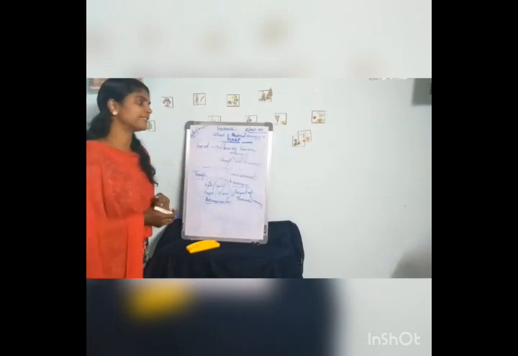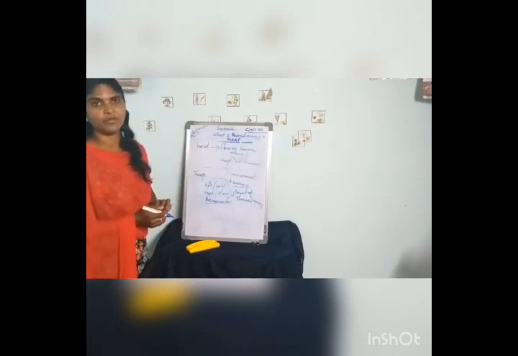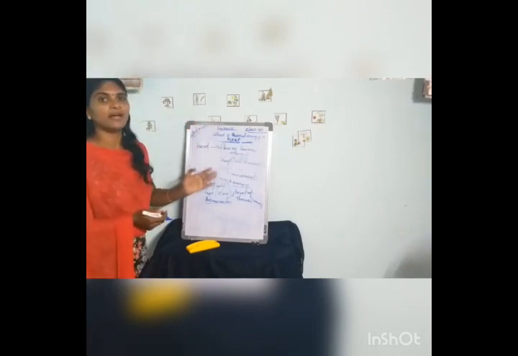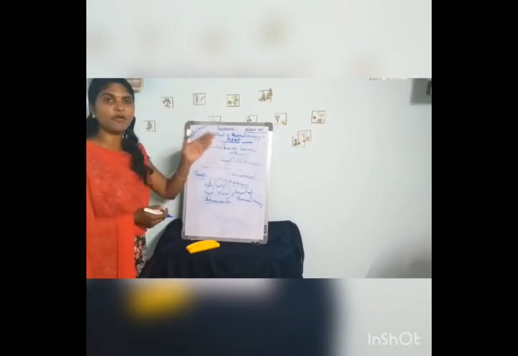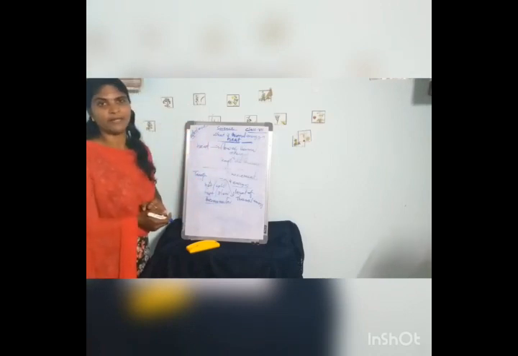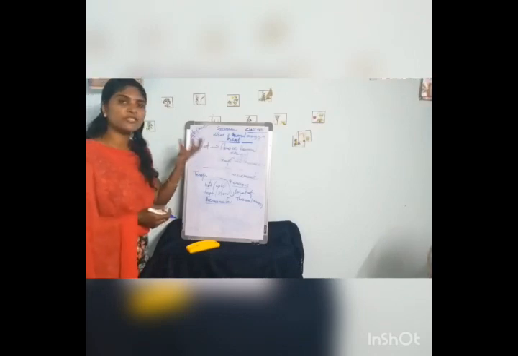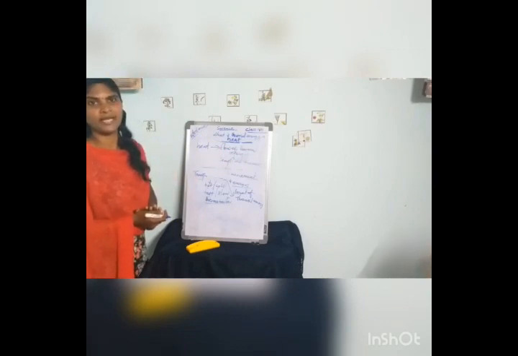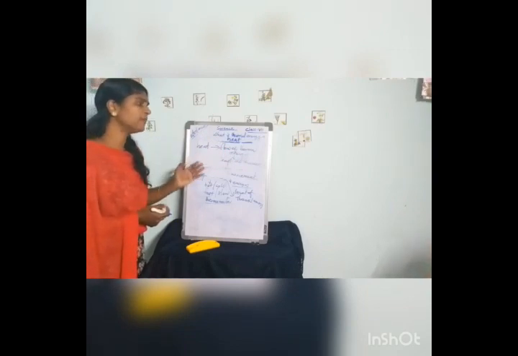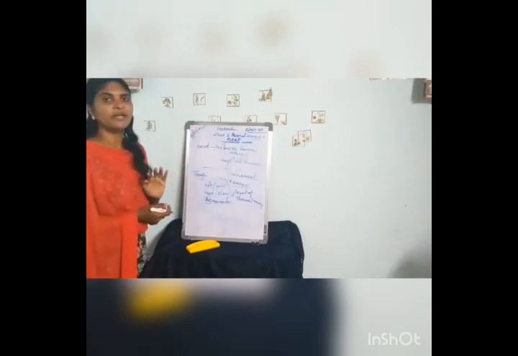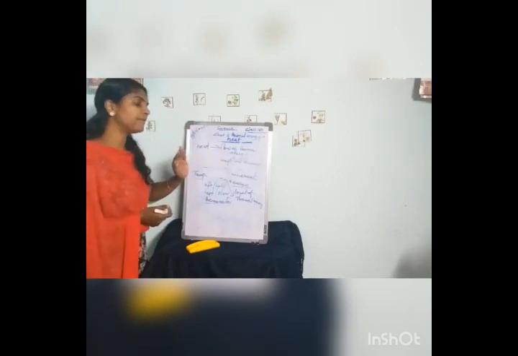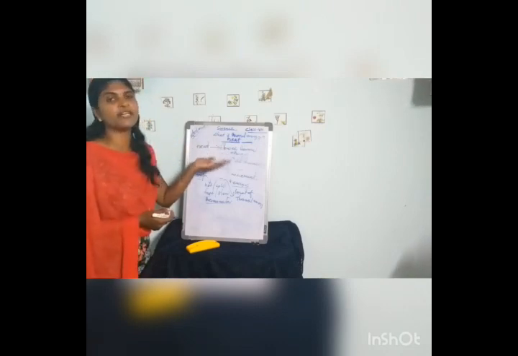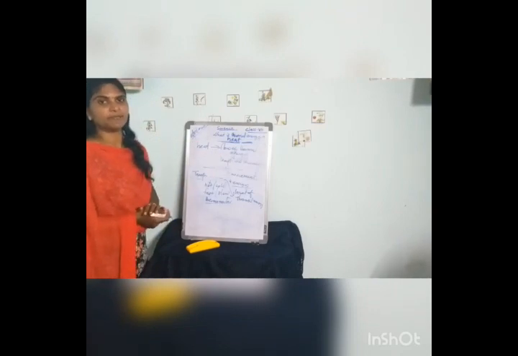Actually, the flow of thermal energy can be compared with the flow of water. Water can flow from one region to another only when there is a level or height difference. It always flows from a high level to a lower level. Similarly, thermal energy always flows from a region of high temperature to a region of low temperature. That means there must be a temperature difference, and only then can the thermal energy flow from one region to another.